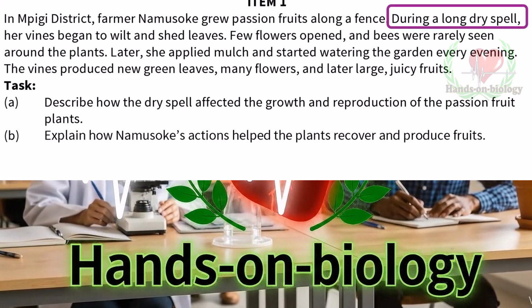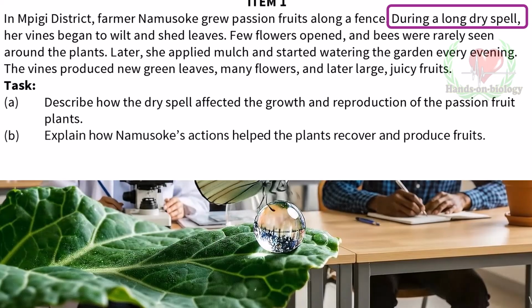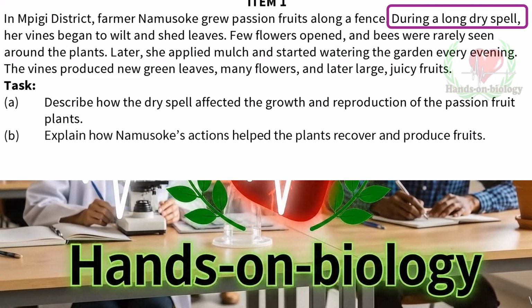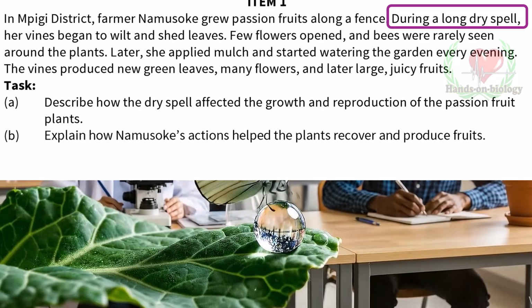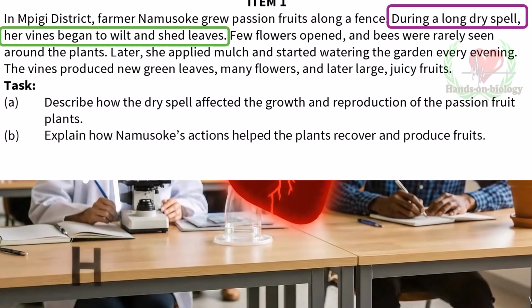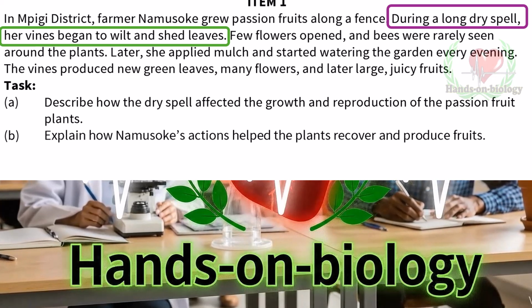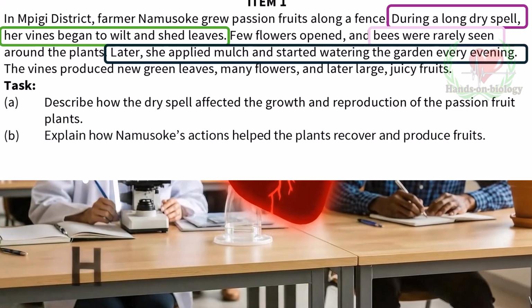Item 1. In Mumpigi District, farmer Namusoke grew passion fruits along a fence. During a long dry spell, her vines began to wilt and shed leaves. Few flowers opened, and bees were rarely seen around the plants. Later, she applied mulch and started watering the garden every evening. The vines produced new green leaves, many flowers, and later, large, juicy fruits.